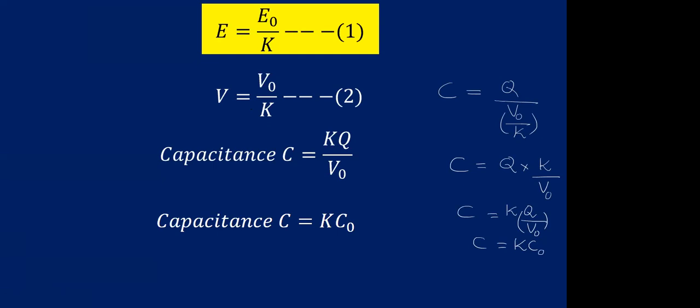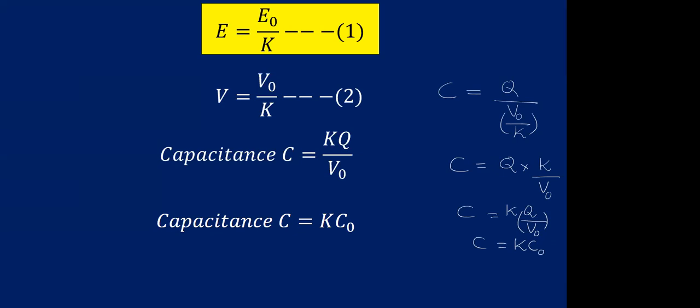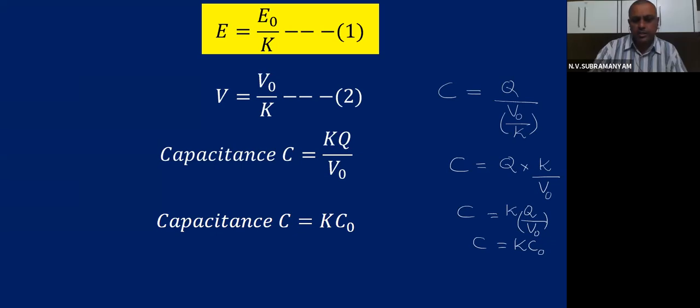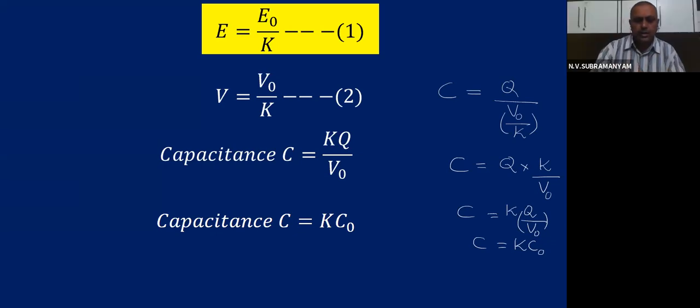So here I discussed only the introduction of dielectric in the capacitor without battery connection. There was no battery connected at all. Once the charging is done, we remove the battery. Then only the dielectric material was introduced. This is the discussion we are having in the textbook.